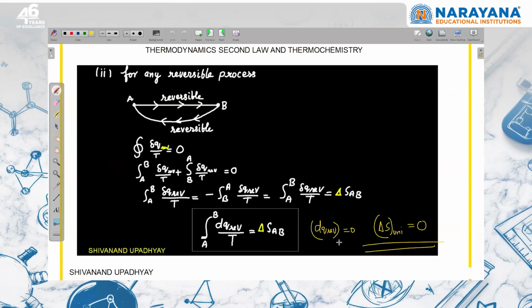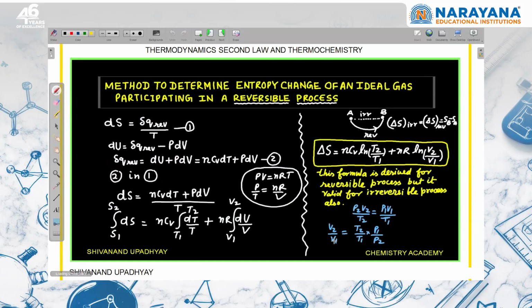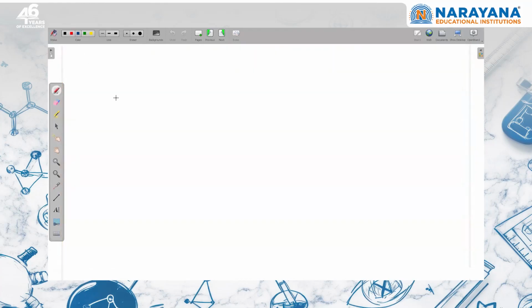These two statements are derived from Clausius inequality. Now we are discussing the method of determination of entropy change for an ideal gas participating in any process. Here first we have taken the process reversible, but what I am deriving is valid for irreversible process also. So I am saying that I am moving from A to B, right?